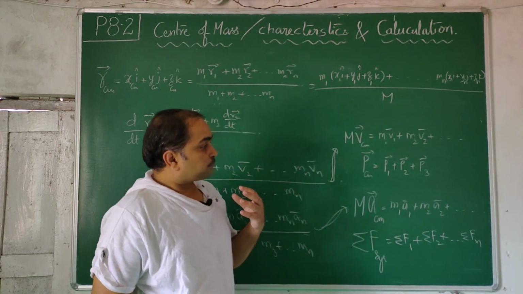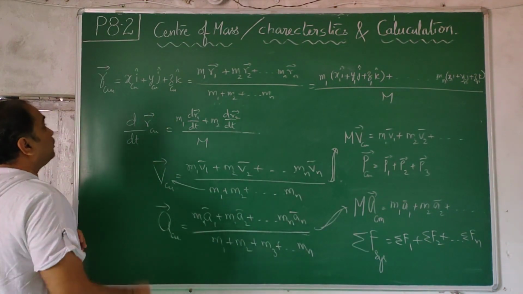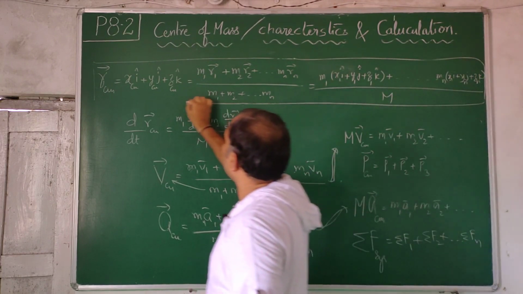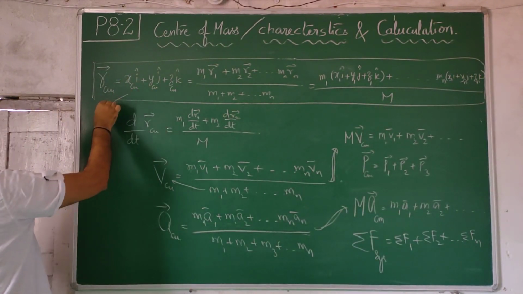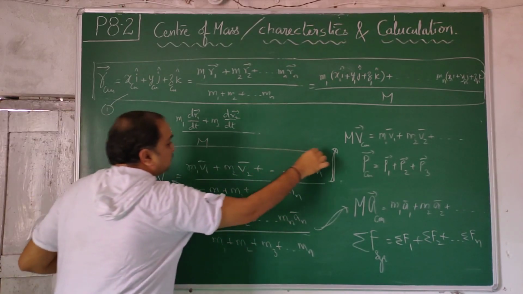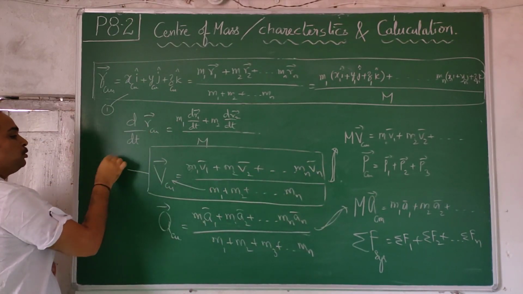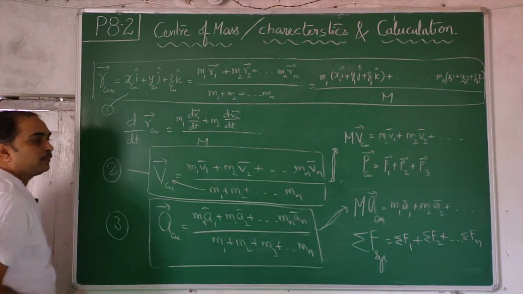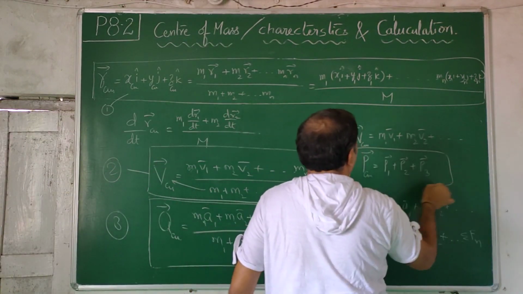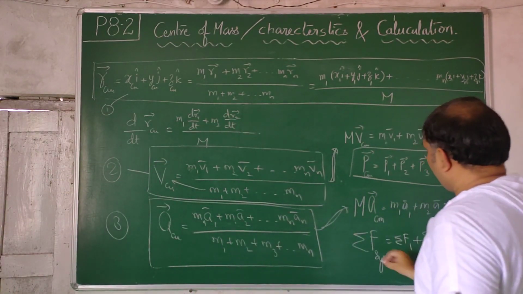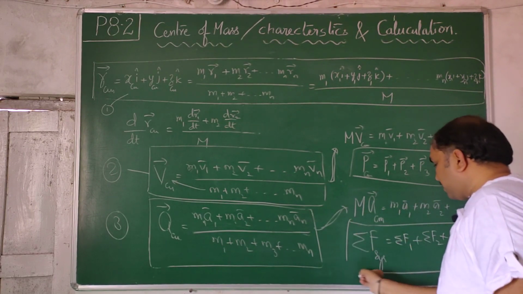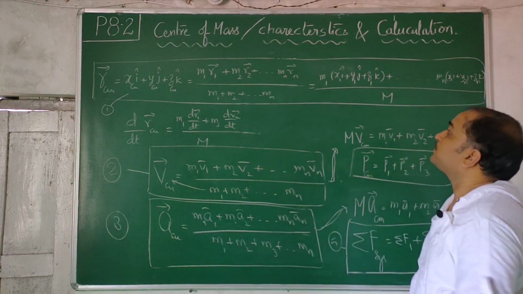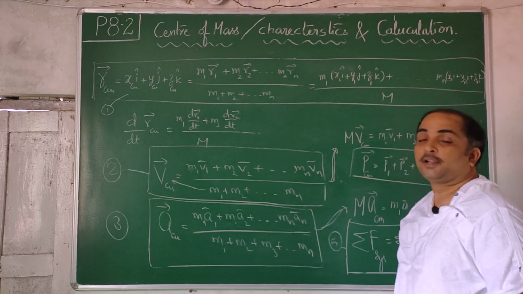You may see here that we got several equations now. This first one, whatever we have written, I am putting in a box. This is the mathematics of center of mass which I wanted to explain to you. This is equation number 1. The velocity of center of mass related equation is equation number 2, which we are going to use in problems now. This is equation number 3. This momentum linkage is equation number 4. This net force linkage is equation number 5. These 5 equations form the calculations related to center of mass.